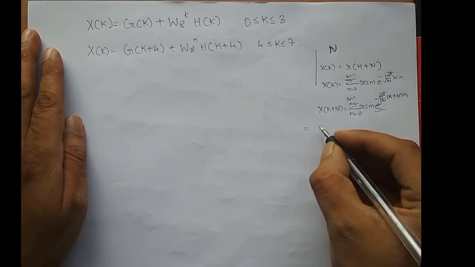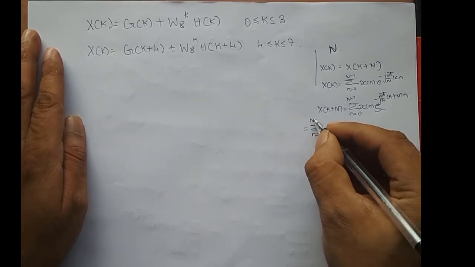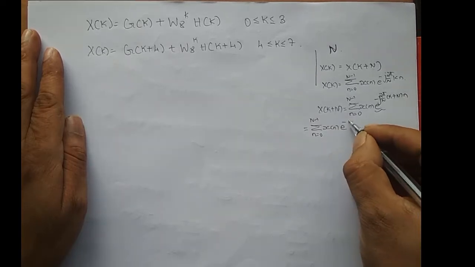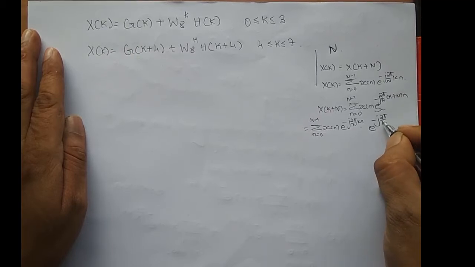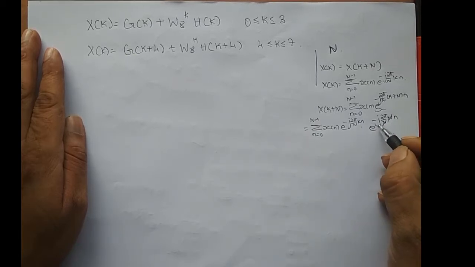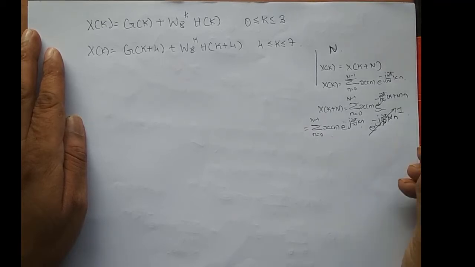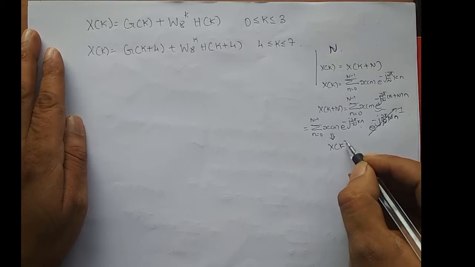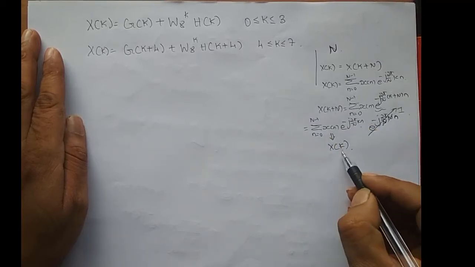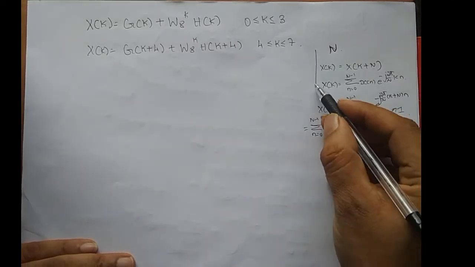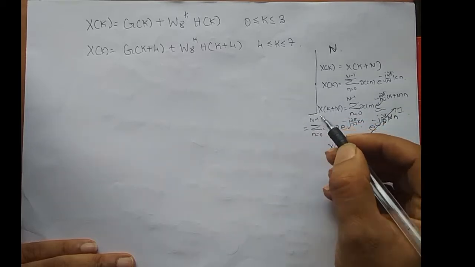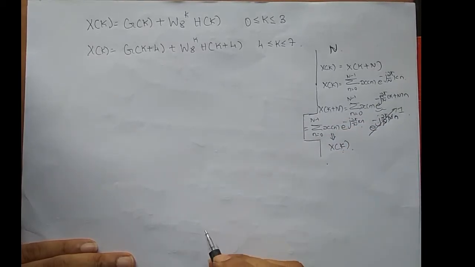Now if I split this exponential, what do I get? Summation n varying from 0 to N minus 1 of x of n e power minus j 2 pi by N into k into n, into e power minus j 2 pi by N into N into n, right? So these two N cancel out, so I end up with e power minus j 2 pi n, and this n is an integer, so e power minus j 2 pi into an integer is always 1, right? And what is this equation? It is nothing but X of k, correct? So X of k plus N is equal to X of k, which is nothing but the condition for periodicity. So I can say that the DFT is a periodic sequence with fundamental period capital N.